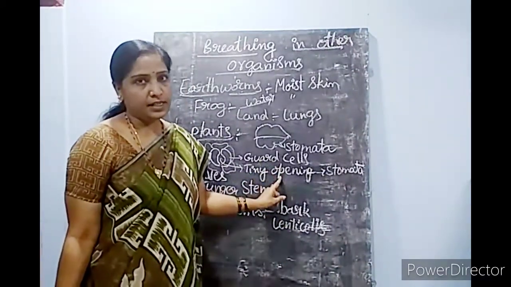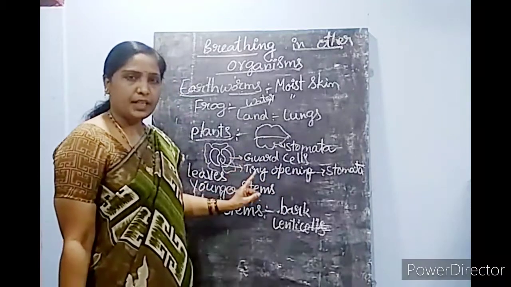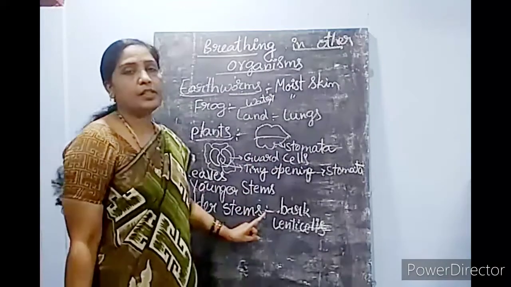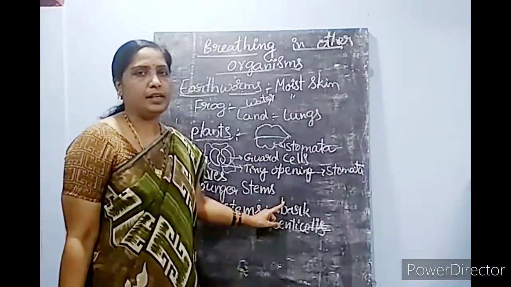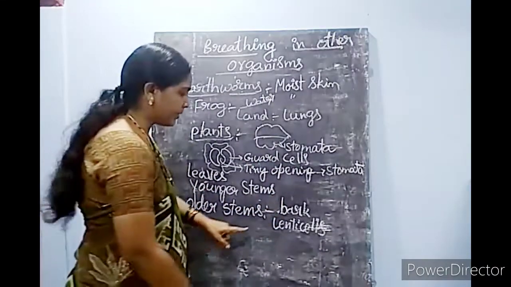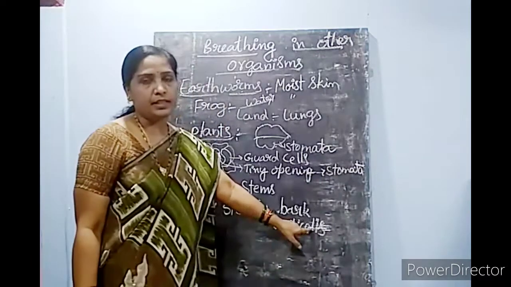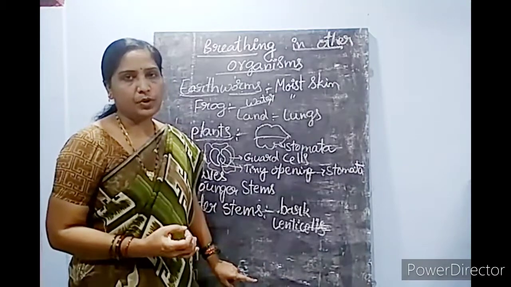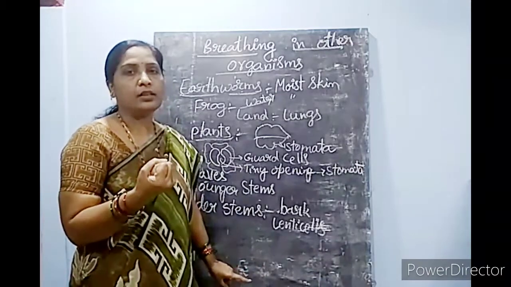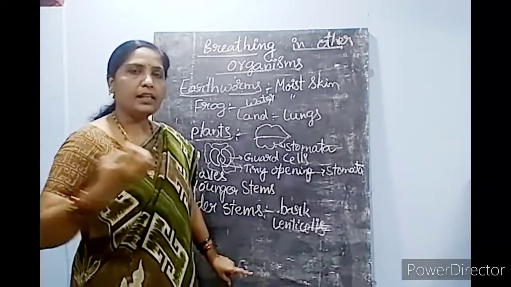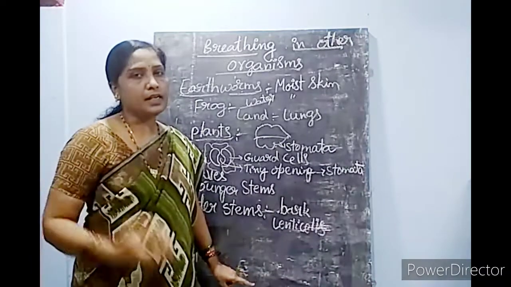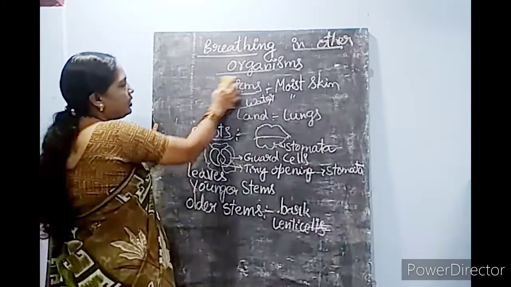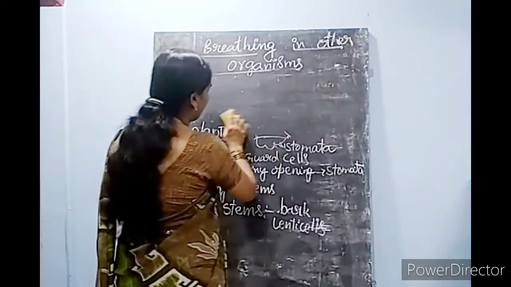In leaves and younger stems, respiration takes place with the help of stomata. And in older stems, where the bark is present, there are special types of cells known as lenticels. These lenticels help to do the respiration process. They absorb the gas and pass it on to the inside cells. And what about the roots? How does respiration take place in roots?